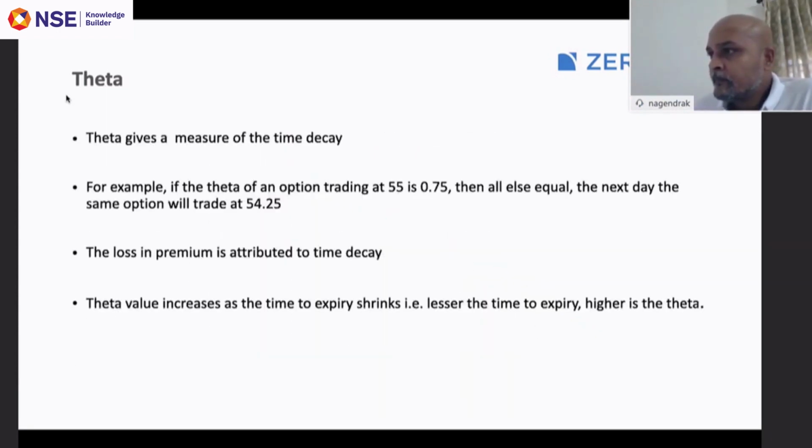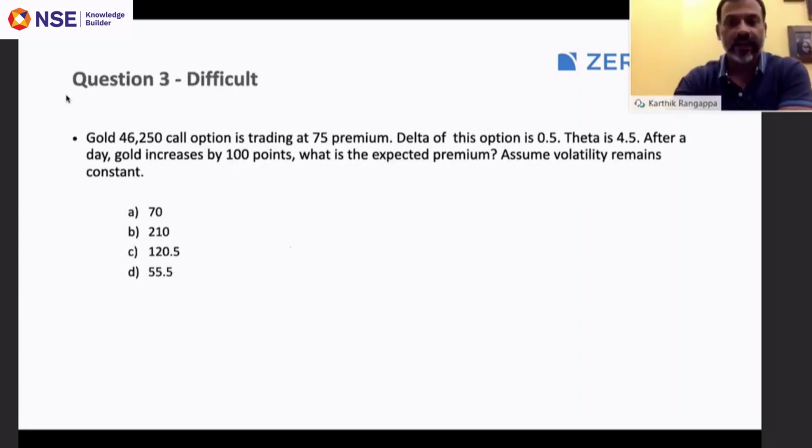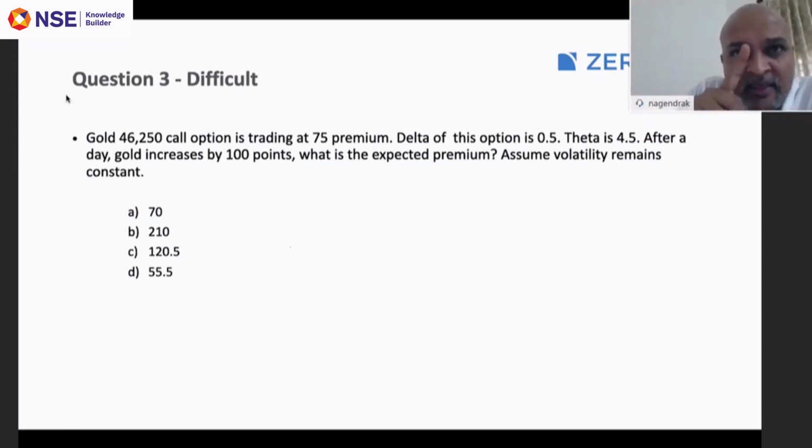Perfect, Karthik. So I'll end this session with the last question. Nagendra, if you can please read this out for me. Karthik, before I read this question, tomorrow when you start your session, on the first slide, we talked multiple times about the options calculator, the Black-Scholes model. So what are the input parameters? If we can just show a screenshot of any one online calculator, and the parameters we have to input. We don't have to recommend any specific calculator, just the parameters, so that it is like revisiting the entire concept, and people will understand that if they have to price an option, these are the fields they need to know. Sure, I will do that.